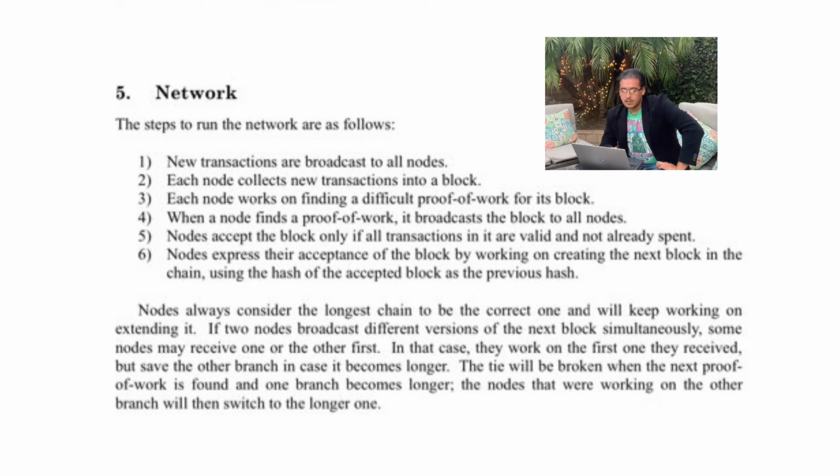Nodes always consider the longest chain to be the correct one and will keep working on extending it. If two nodes broadcast different versions of the next block simultaneously, some nodes may receive one or the other first. In that case, they work on the first one they received, but save the other branch in case it becomes longer. The tie will be broken when the next proof of work is found and one branch becomes longer. The nodes that were working on the other branch will then switch to the longer one.